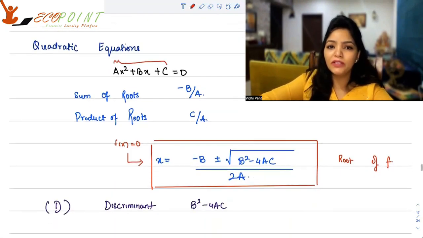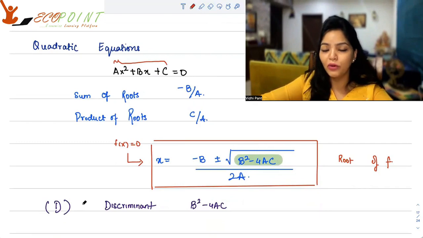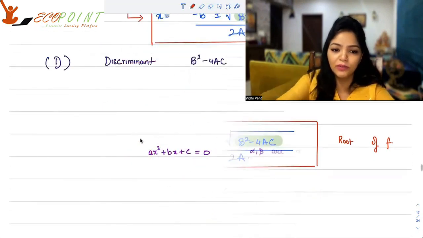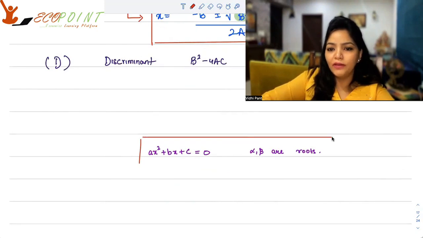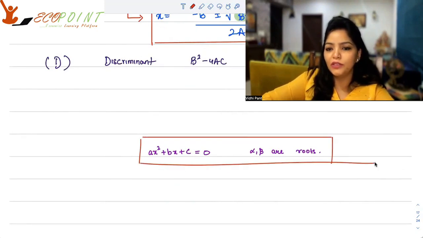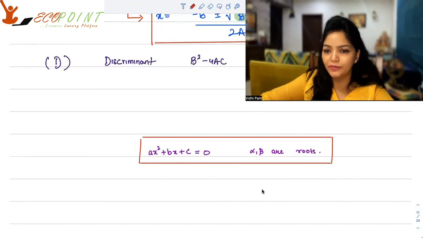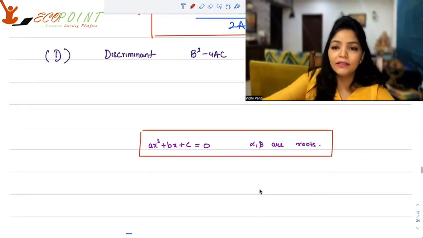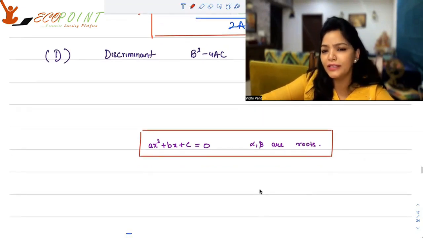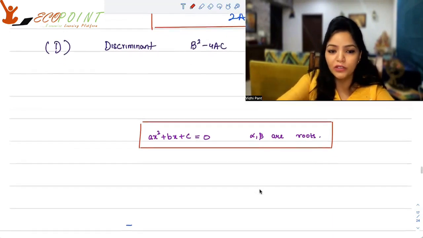Now this expression that you see inside the square root is called discriminant. And it plays a very important role in order for us to be able to find out the nature of the roots. It would totally depend on what kind of value you are generating inside this square root. Suppose we have ax square plus bx plus c equals to 0 and alpha beta are two roots. Let's take the cases and figure out what is the nature of these roots under what conditions.